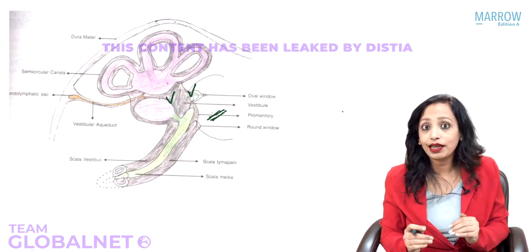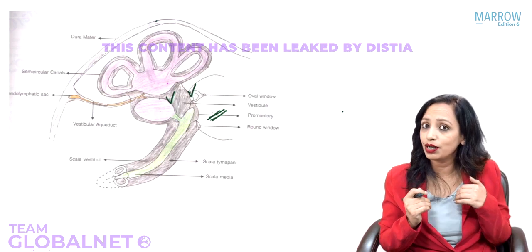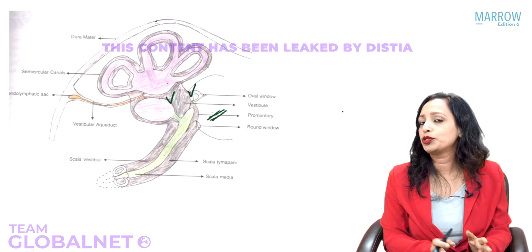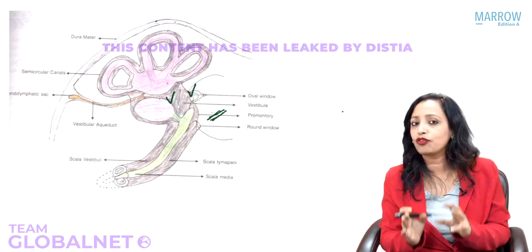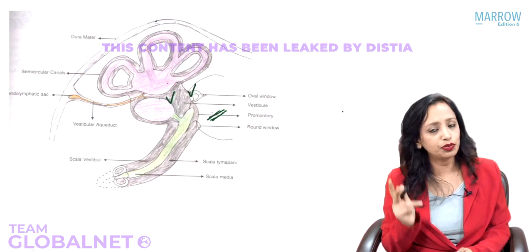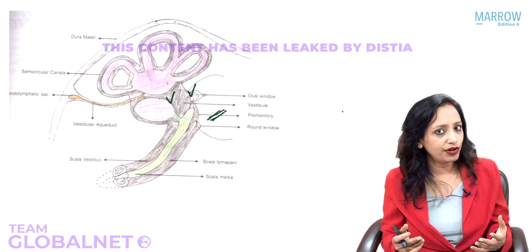Now you want to pass the electrodes from the middle ear into the inner ear. So you are the surgeon. How many options do you have to pass anything from the middle ear into the inner ear? Yes, very good. You have two options. Which two options? Oval window and round window.